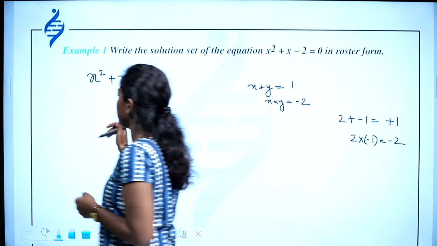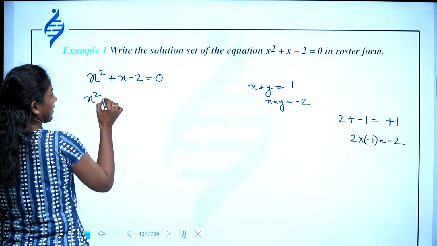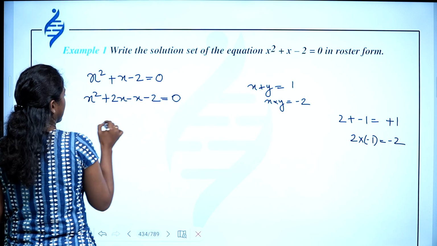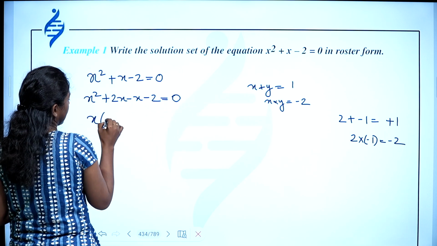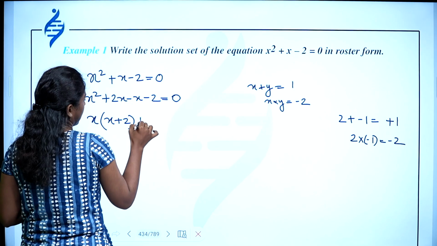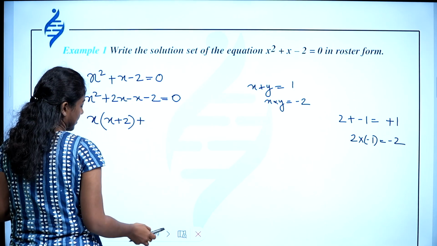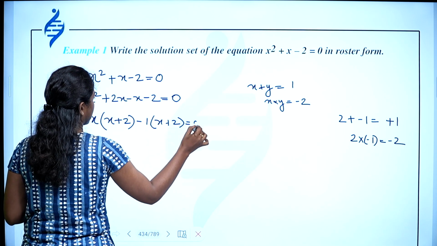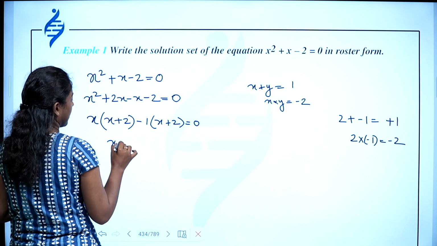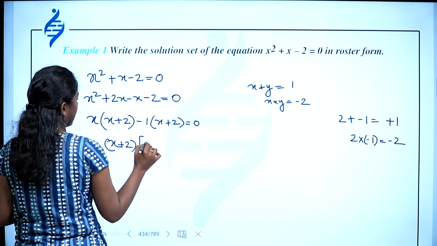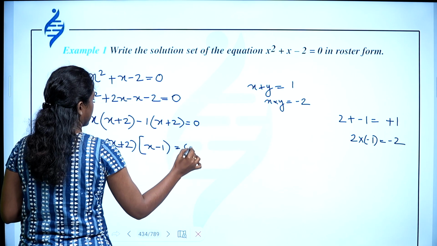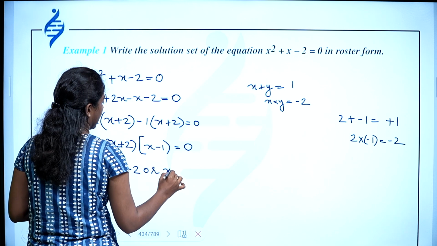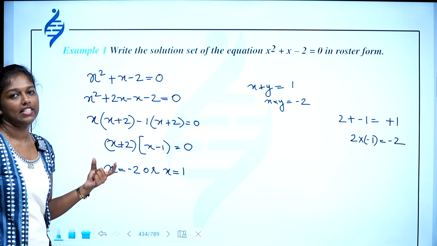So you can write x square plus 2x minus x minus 2 equal to 0, and I can take x common outside, that means x into x plus 2. Then I am taking -1 outside and it is x plus 2 again, equal to 0. Then I am taking x plus 2 common outside, then comes x minus 1 equal to 0. So x can be -2 or x can be 1. So these are the answers.